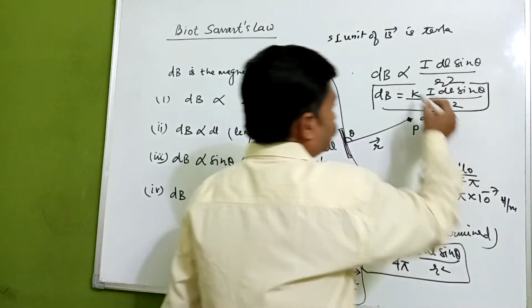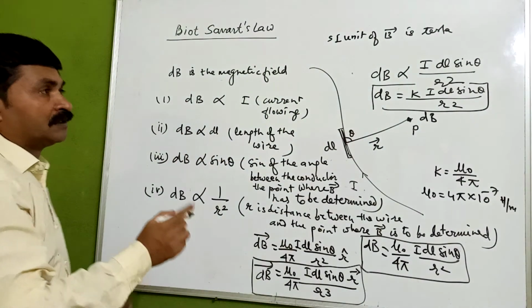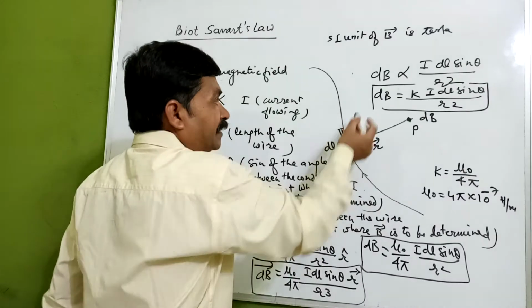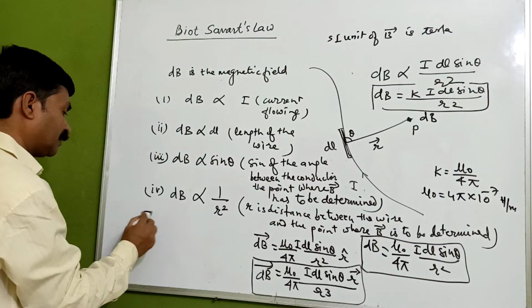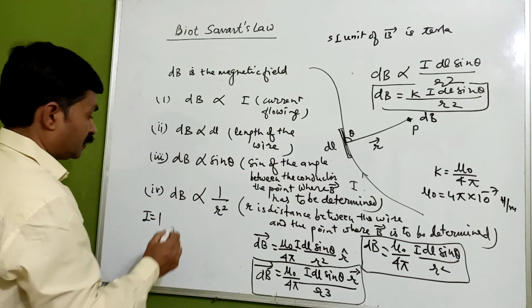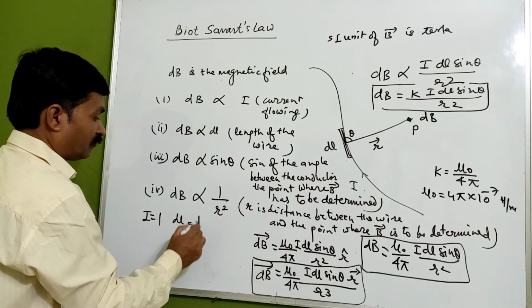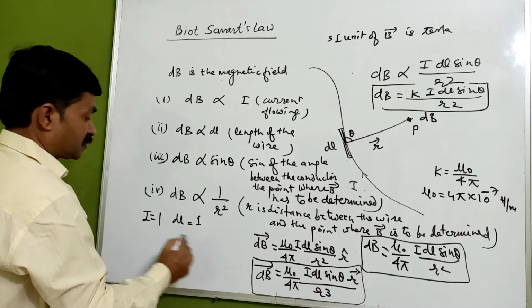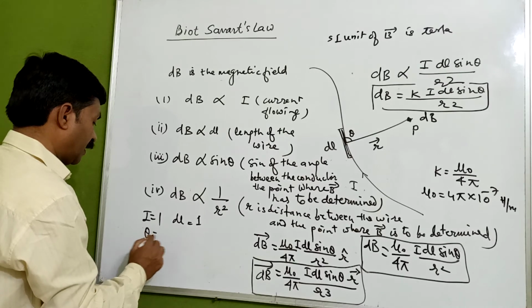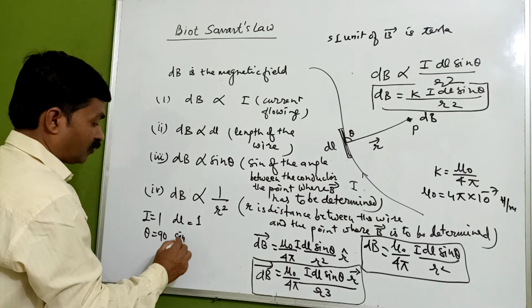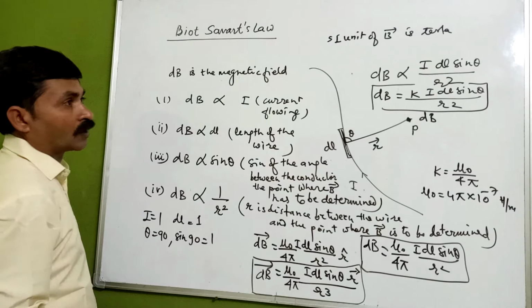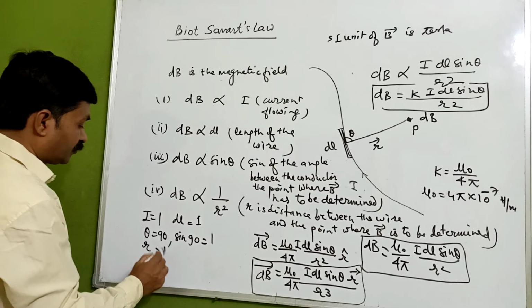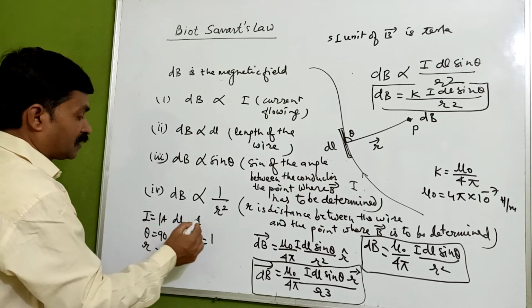We can substitute this value here, and assume the current flowing through it is I equal to 1 ampere, dl is 1 meter, and sin theta: theta will be equal to 90, so sin 90 will be equal to 1. And r is also 1.